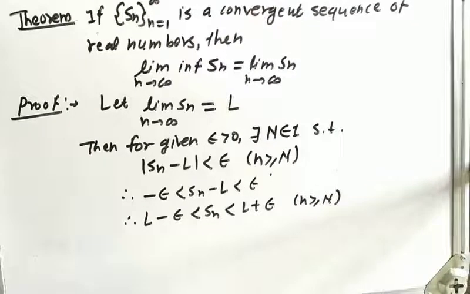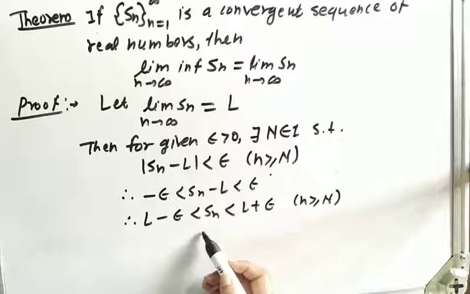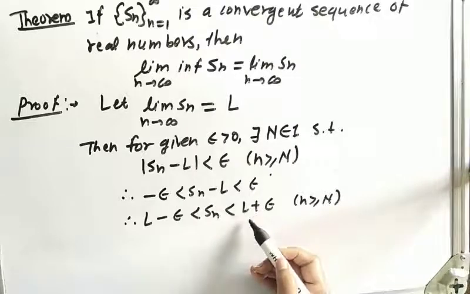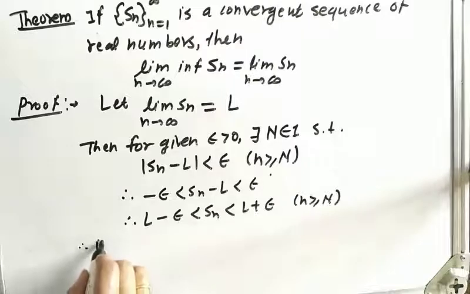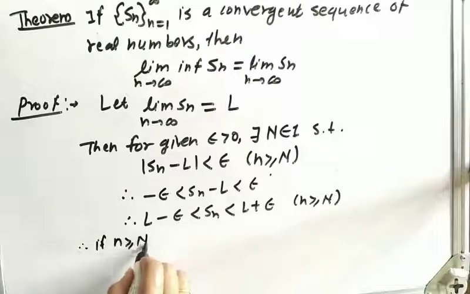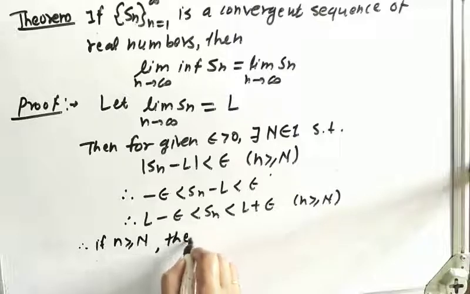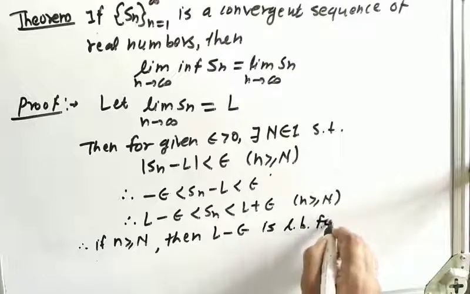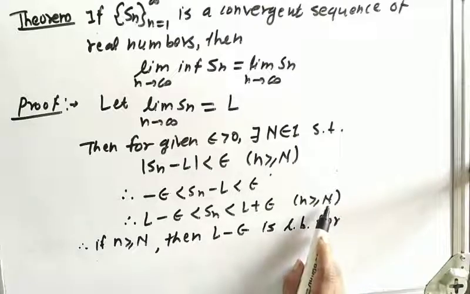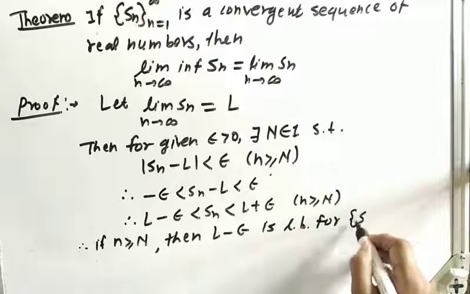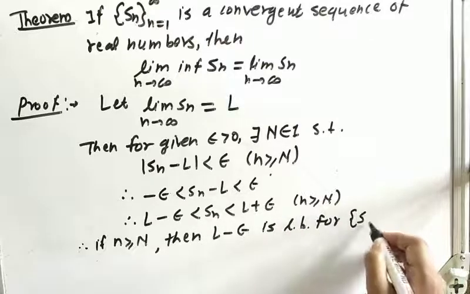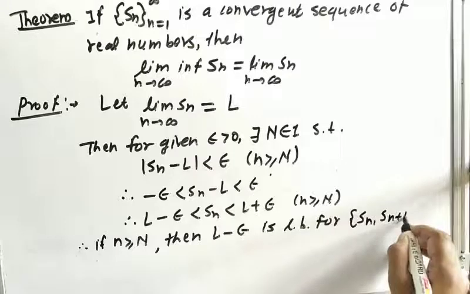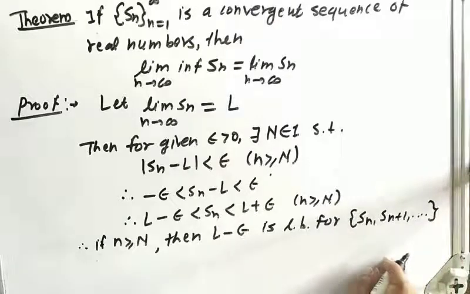This is for n greater than or equal to capital N. It means that for n greater than or equal to capital N, L minus epsilon will be a lower bound of Sn, and L plus epsilon will definitely not be a lower bound. So if small n is greater than or equal to capital N, then L minus epsilon is a lower bound for the set Sn, Sn plus 1, Sn plus 2, and so on.